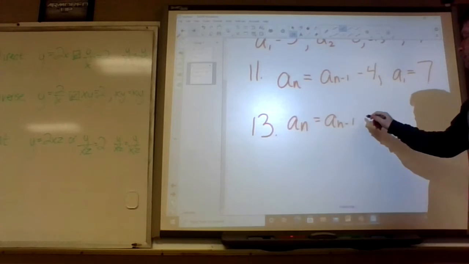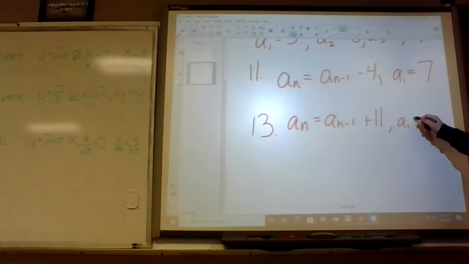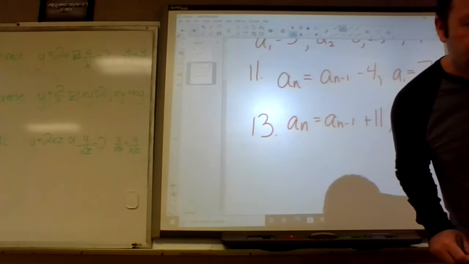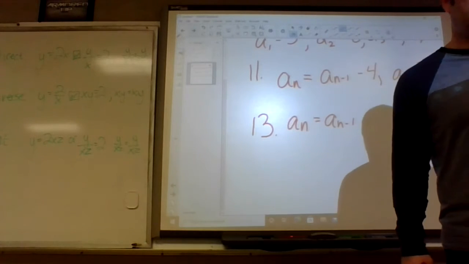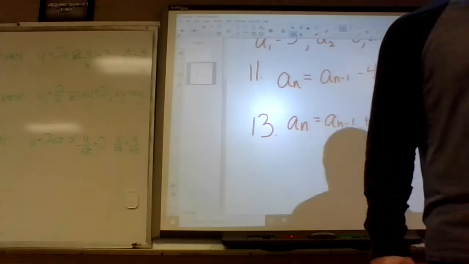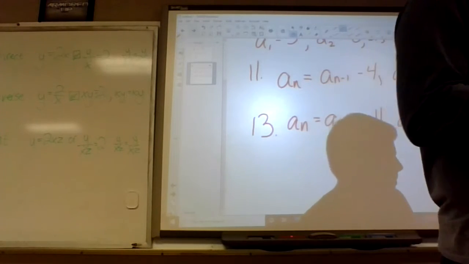Yep. And go ahead and write comma a sub 1 equals negative 23. Negative 23. You need to say where they're starting at.